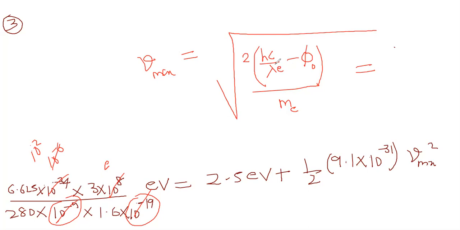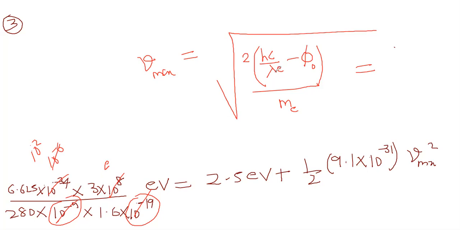I was actually trying to use this formula at first, 2 eV by m. This is root 2 eV by m, right? It's not 2 eV, this is 2 into (hc by lambda minus phi). So 2, hc by lambda.